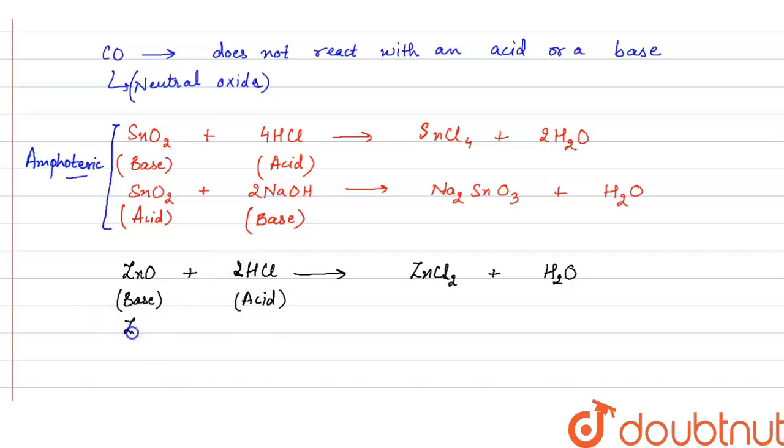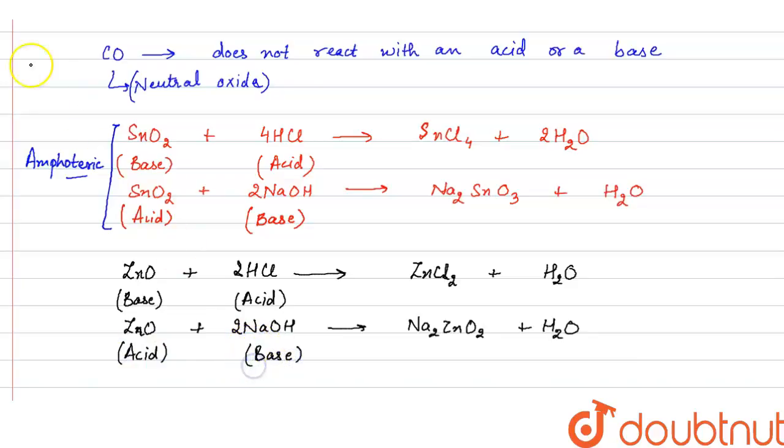Now zinc oxide can also react with a base, that is NaOH, to form a salt, that is Na2ZnO2 and water. So here zinc oxide is behaving as an acid because it is reacting with a base.